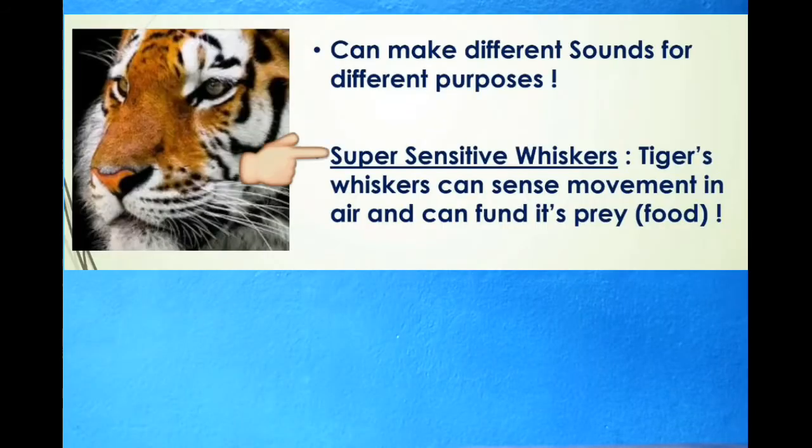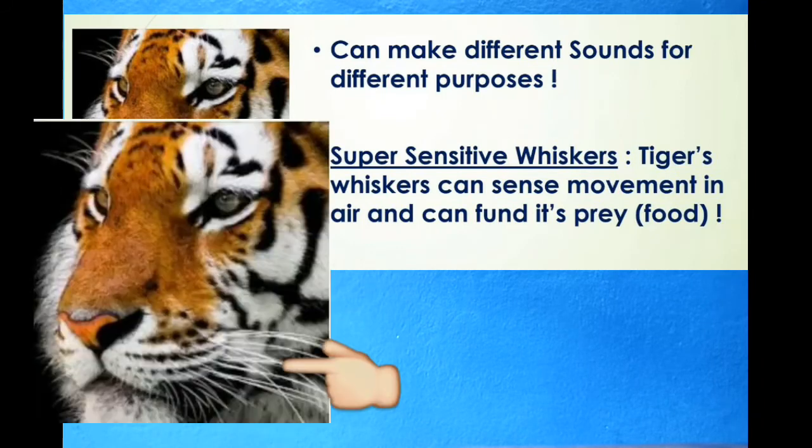They also have super sensitive whiskers. What are whiskers? Whiskers are these things. A tiger's whiskers can sense movement in the air and help find its prey.